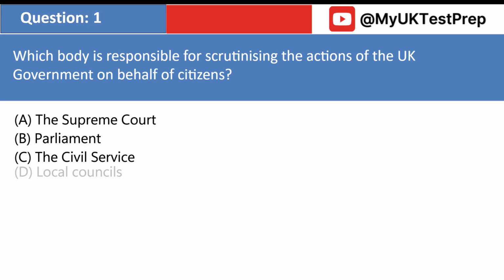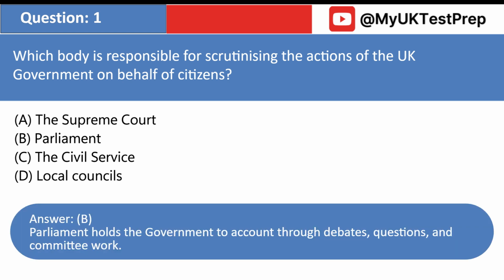Which body is responsible for scrutinizing the actions of the UK government on behalf of citizens? A. The Supreme Court. B. Parliament. C. The Civil Service. D. Local councils. Answer: B. Parliament holds the government to account through debates, questions, and committee work.